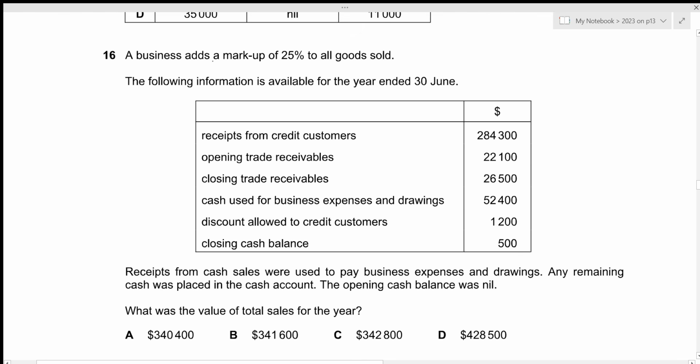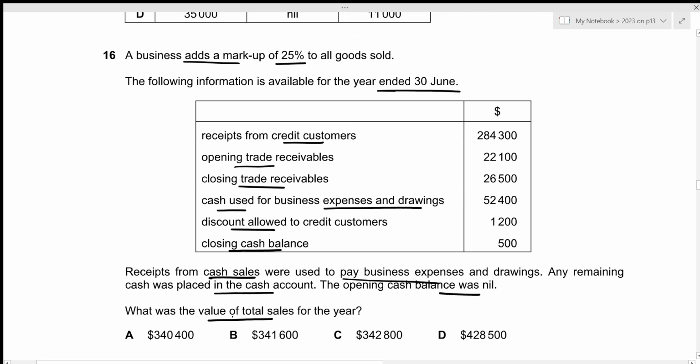Now for question number 16, a business adds a markup of 25% to all goods sold. The following information is available for the year ended 30 June. We have the receipts from credit customers, opening trade receivables, closing trade receivables, cash used for business expenses and drawings, discount allowed to credit customers, and the closing cash balance. Receipts from cash sales were used to pay business expenses and drawings. Any remaining cash was placed in the cash account. The opening cash balance was nil. We need to figure out the value of total sales for the year.